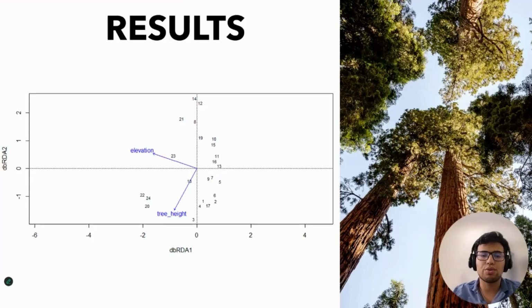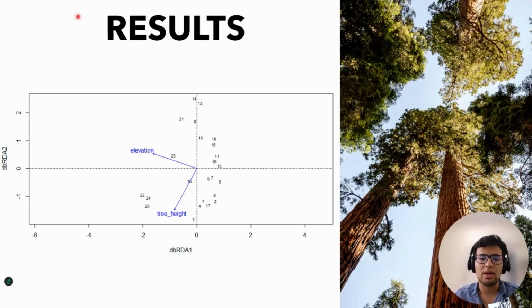For the results, the dbRDA showed that elevation had the strongest influence on insect community composition, meaning that samples at higher elevation clustered together in ordination space, pulling in the direction of the elevation vector, which suggests that a distinct community structure might occur at higher altitude.